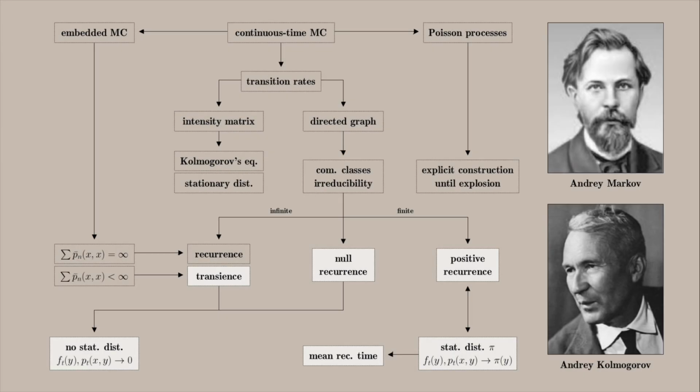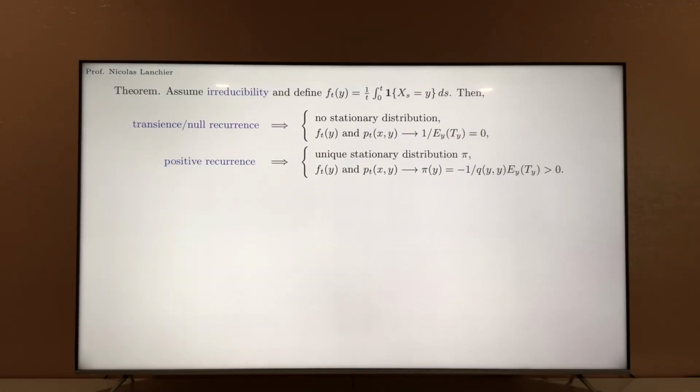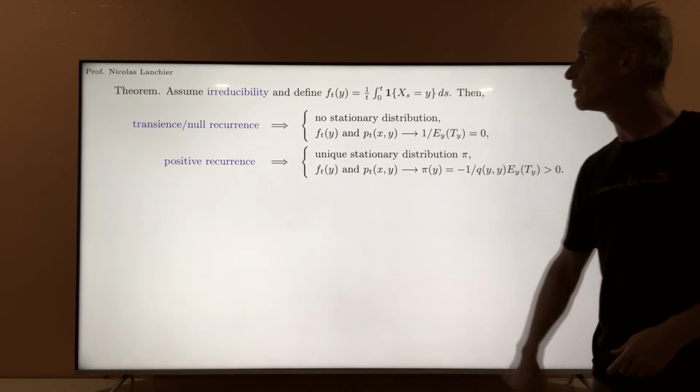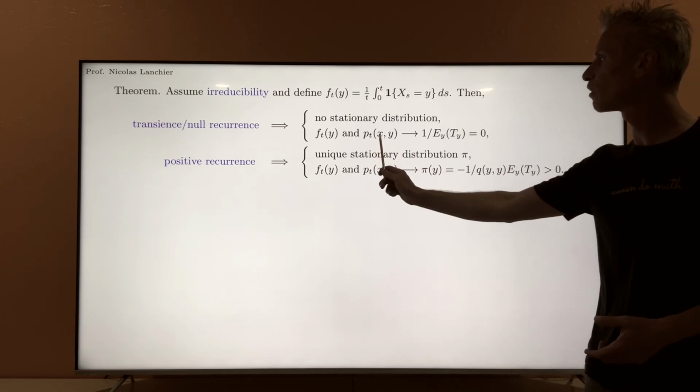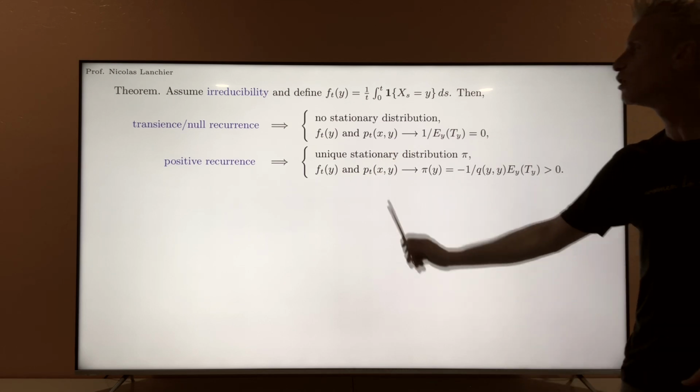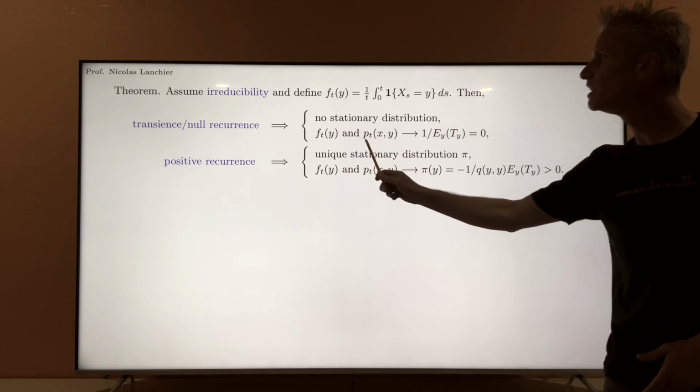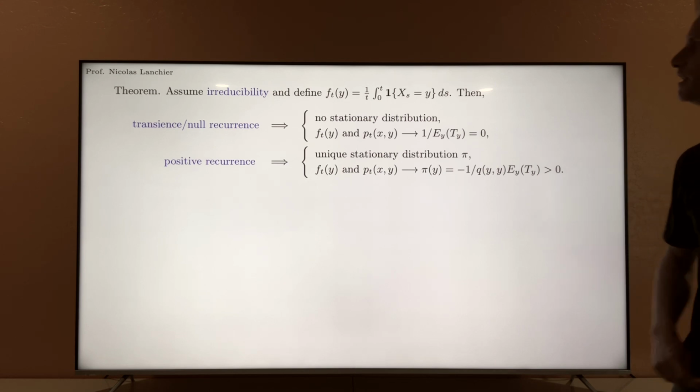Using the notions of irreducibility, transience, positive recurrence, and null recurrence, and also the concept of stationary distribution, we can now give a complete picture of the limiting behavior of a continuous time Markov chain. More precisely, we have this theorem that describes the limiting behavior of the process. Two important quantities in this slide are f_t(y) and p_t(x,y). I already defined p_t(x,y), that's the probability of going from x to y in t units of time. We want to understand this limiting probability when t goes to infinity.